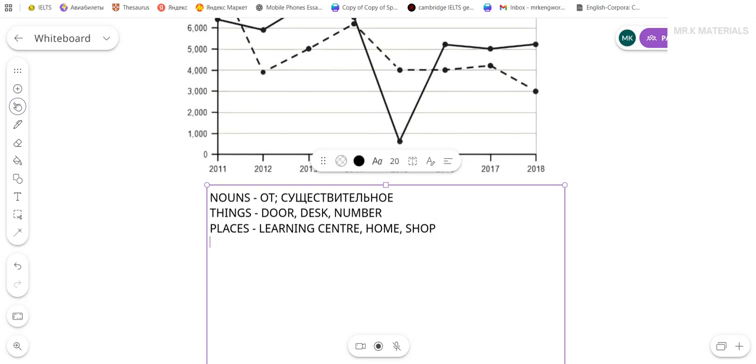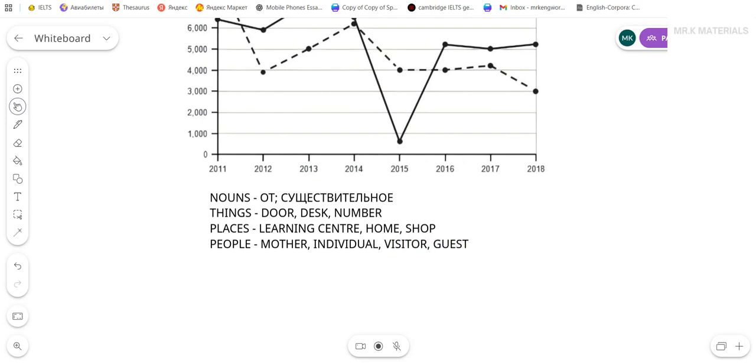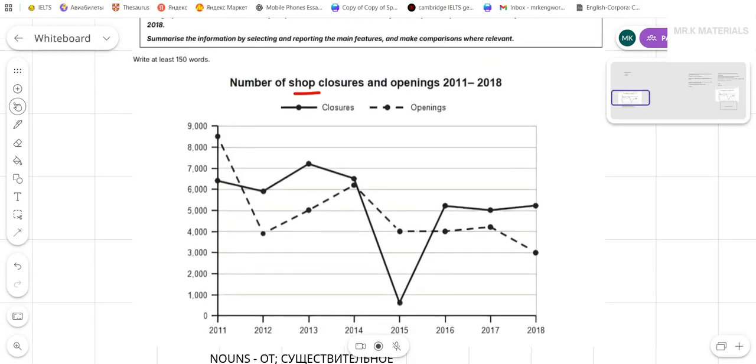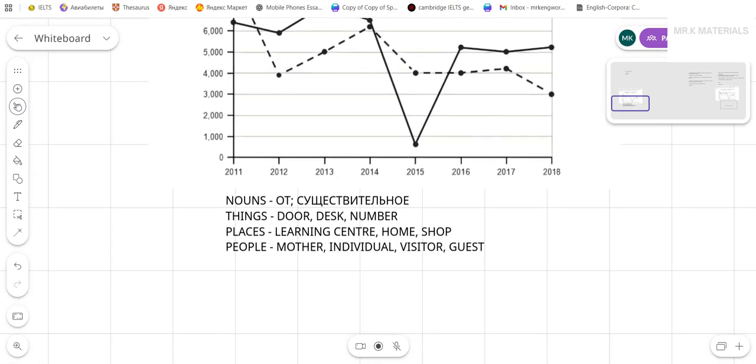Absolutely doesn't matter. All right, this could be people, right? Or person. So that could be mother, individual, visitor, guest. In our case, we don't have anybody. Yeah, that's all right.